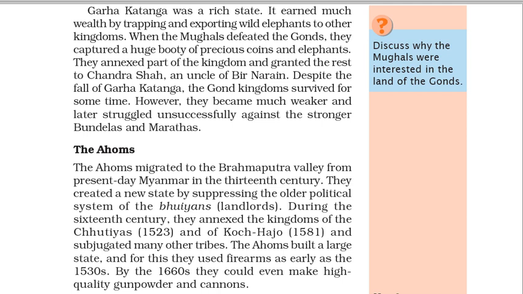Garha Katanga was a rich state. It earned much wealth by trapping and exporting wild elephants to other kingdoms. When the Mughals defeated the Gonds, they captured a huge booty of precious coins and elephants. They annexed part of the kingdom and granted the rest to Chandra Shah, an uncle of Bir Narain.